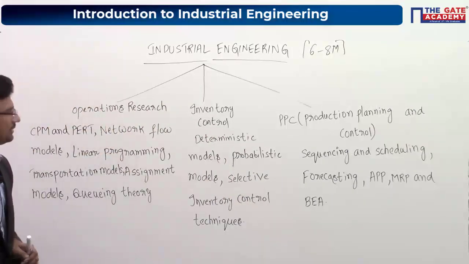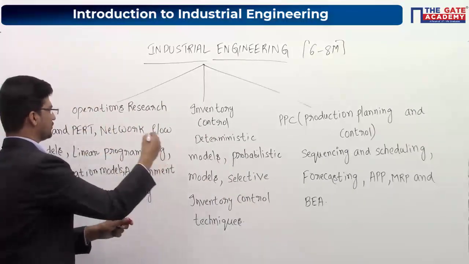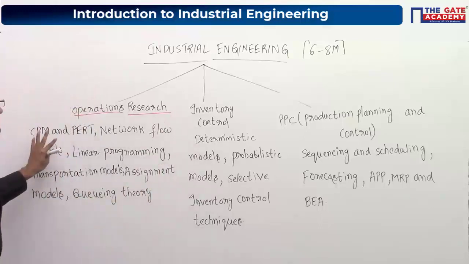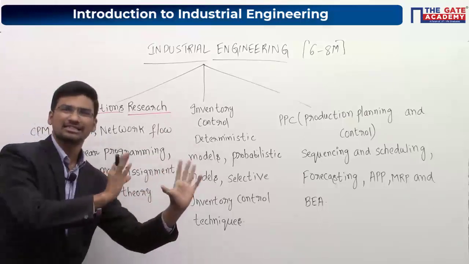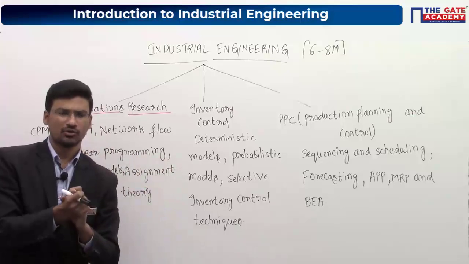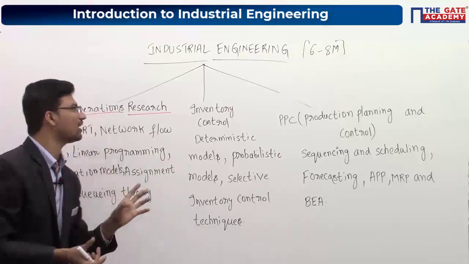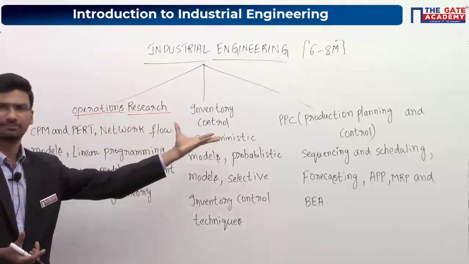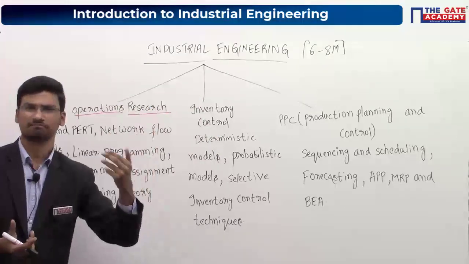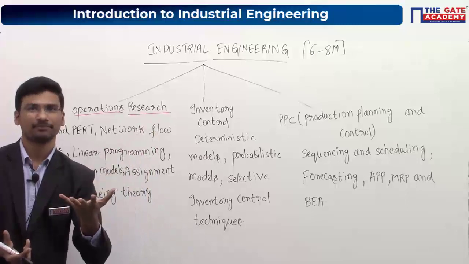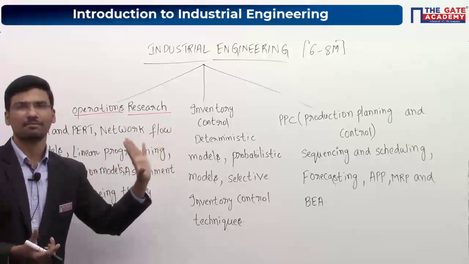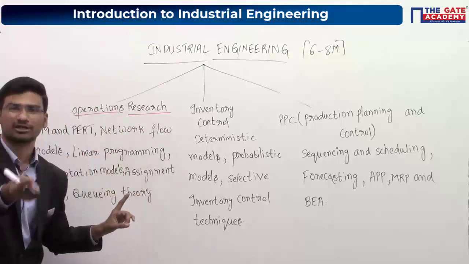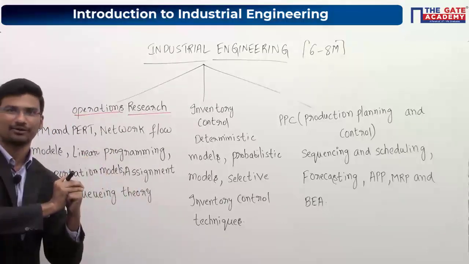First we will be starting with this part, operations research, okay. And our first chapter will be CPM. Before starting operations research, we will discuss in brief the application of these topics, okay. We have already seen that the aim of this industrial engineering subject is to increase productivity, and these are the mathematical tools to do that. Now how can we use these tools in industries to increase productivity? That we are going to see, okay.